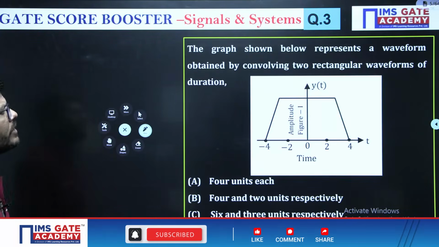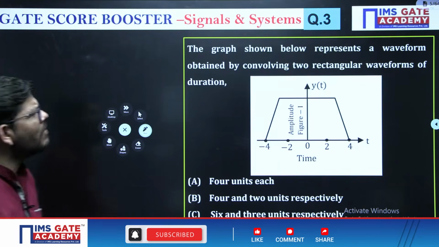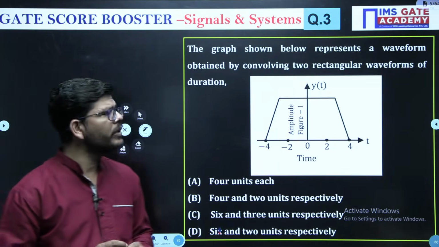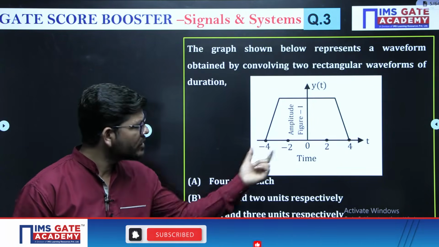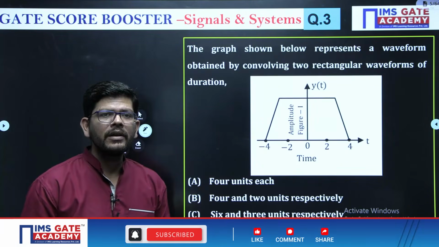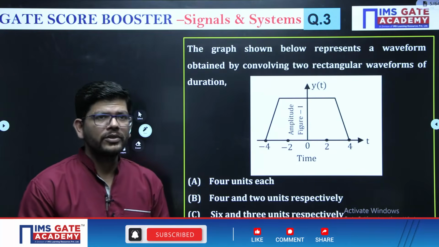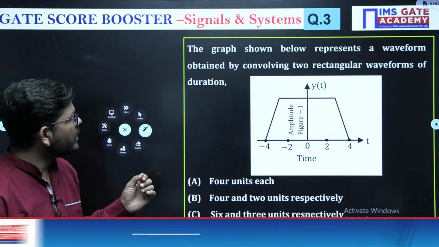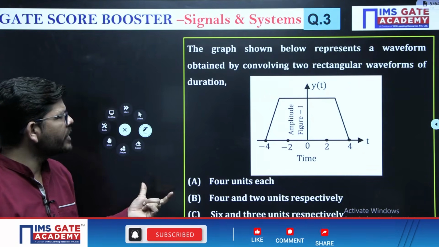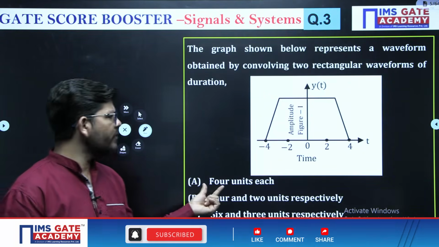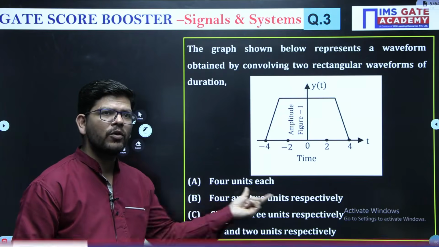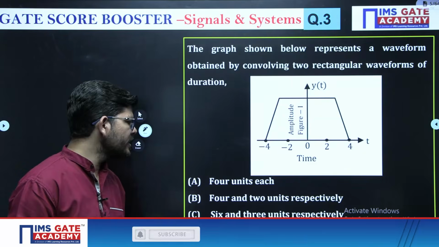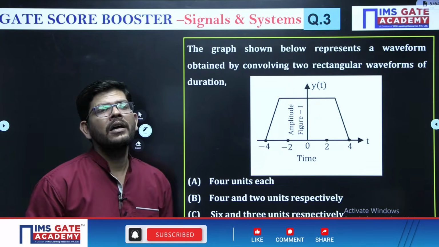Now see the next question. The graph shown below represents a waveform obtained by convolving two rectangular waveforms. So this waveform is a result of convolution of two waveforms. Then what will be the duration of the two waveforms? The options are 4 units each, 4 and 2 units, 6 and 3 units, 6 and 2 units, right?